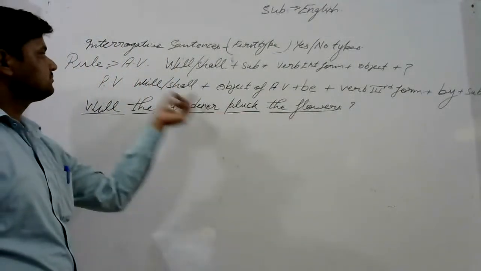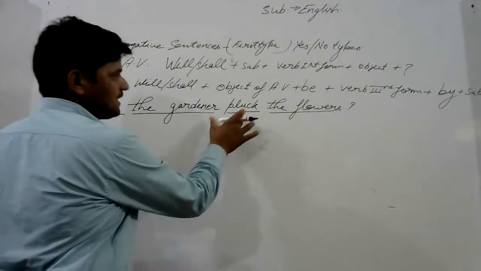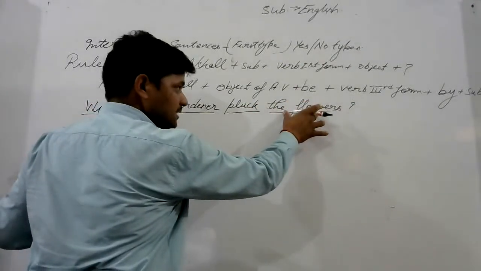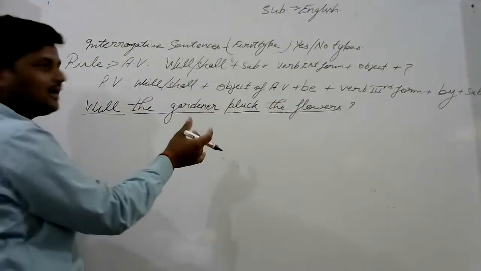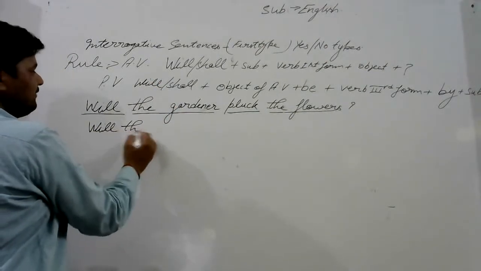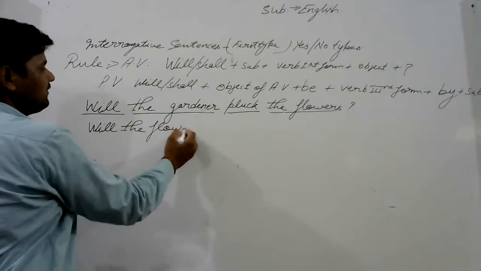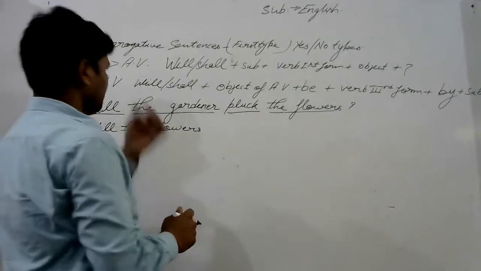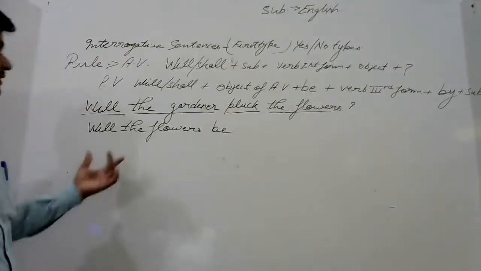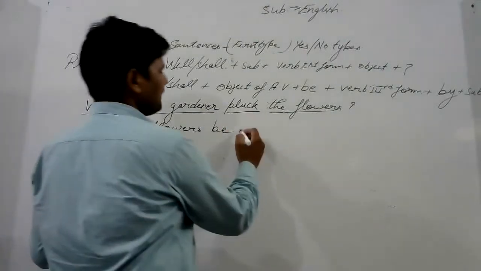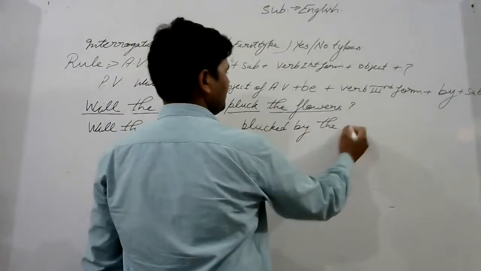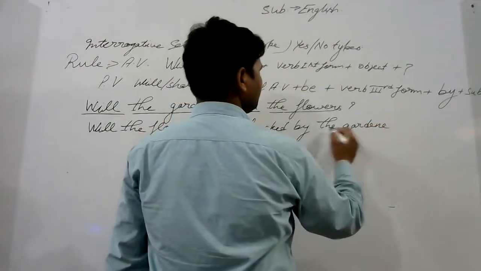So according to this sentence, in passive voice, my new subject would be the flowers, and according to the flowers, the helping verb would be will. Will the flowers be plucked by the gardener?